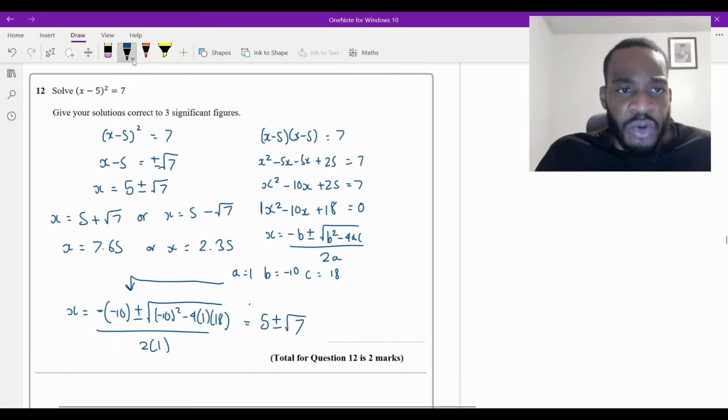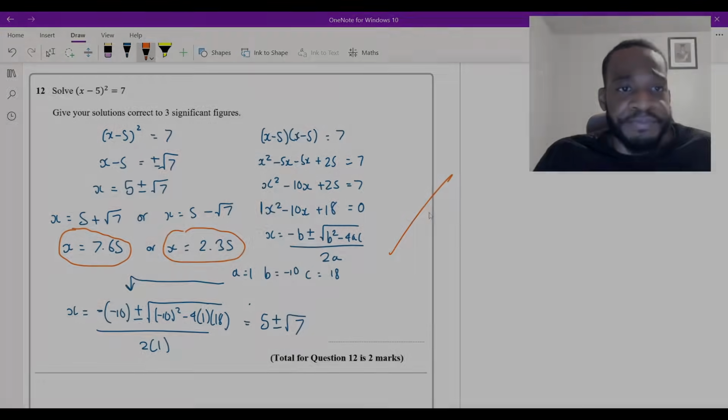So yeah, our final two answers are going to be x is equal to 7.65 or x is equal to 2.35. And that'll give you the 2 marks.